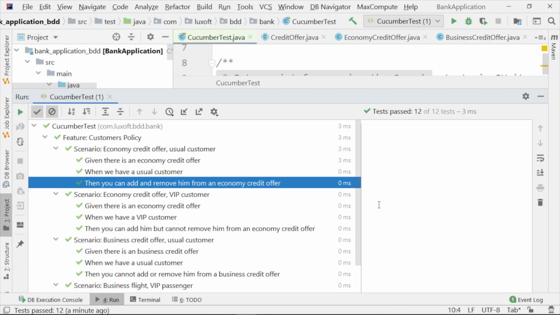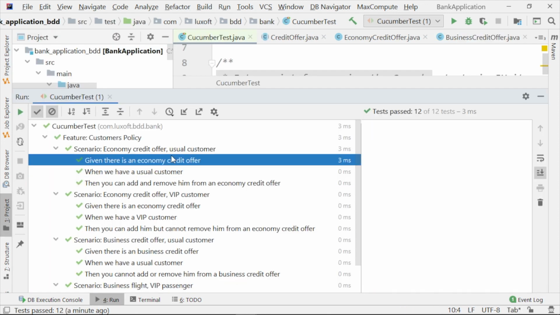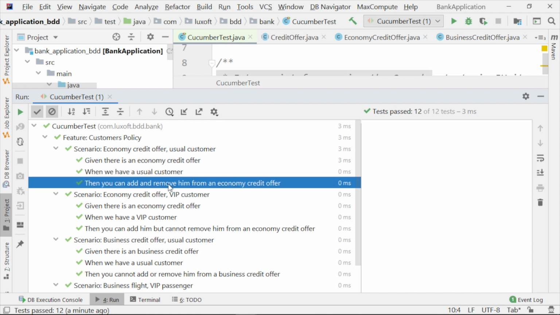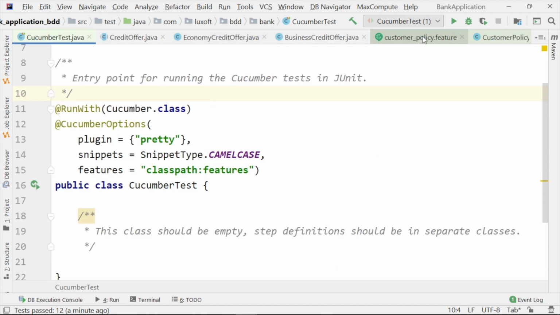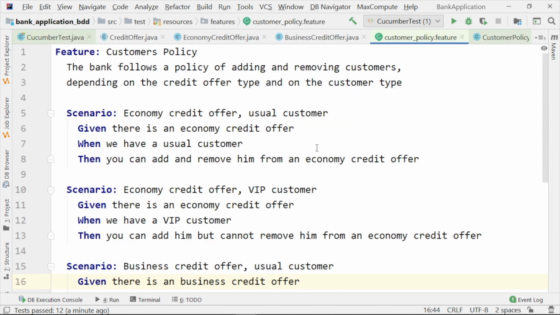While here, using Cucumber, you see them one after the other, and they are even easier to read. We don't count that we already have the scenarios written in full text files, and anyone with a minimal understanding of the business that we would like to implement will immediately understand what happens.